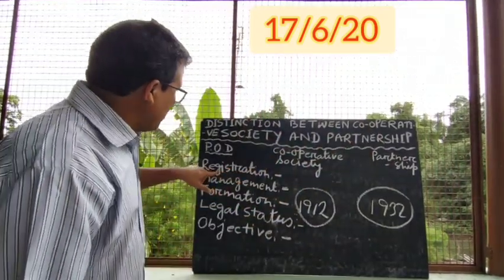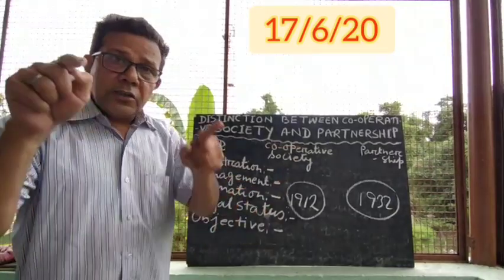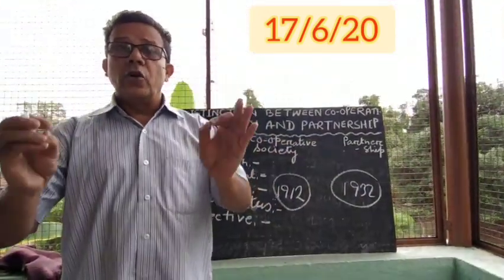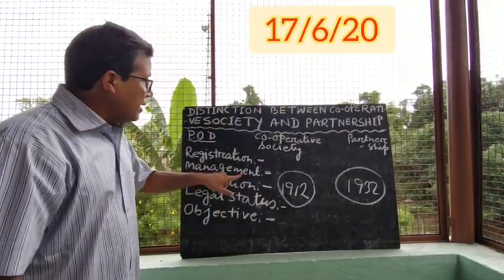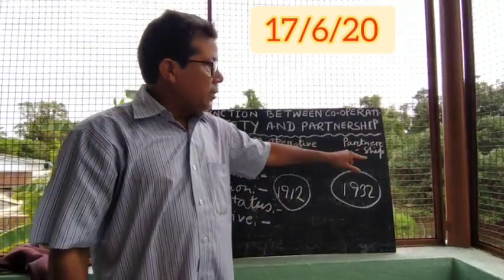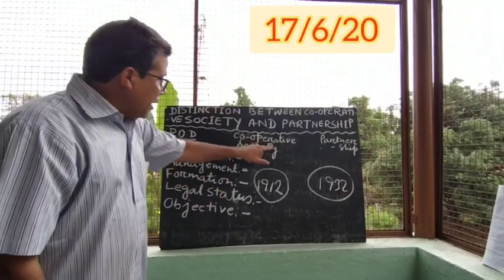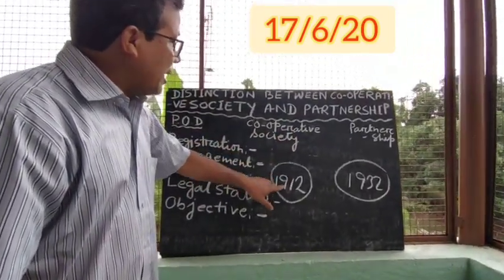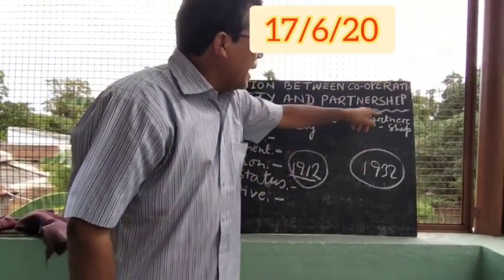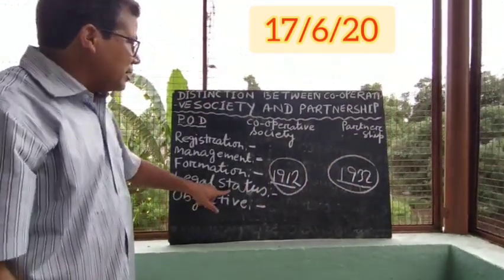So what all points I discussed? First, registration. What is cooperative society? Its registration is compulsory. What is partnership? Its registration is not compulsory. Second thing, management. It is managed by who? Executive committee. Partnership is managed by partners. Next coming, formation. It is formed as per the Cooperative Societies Act 1912 and it is formed as per the Partnership Act 1932.